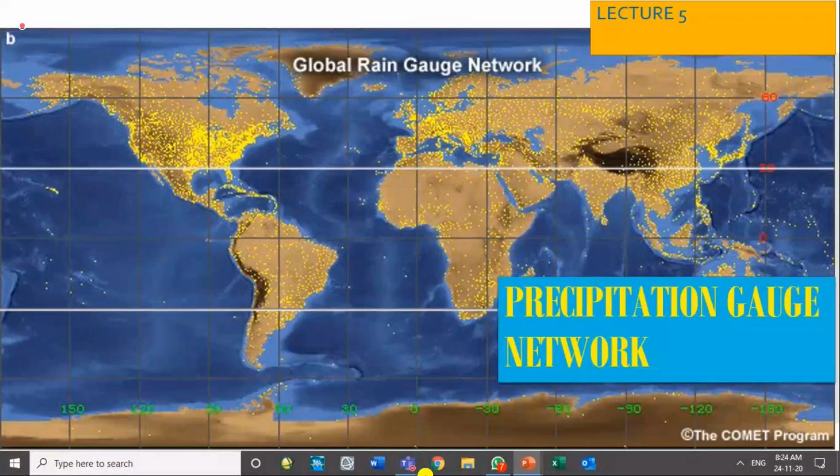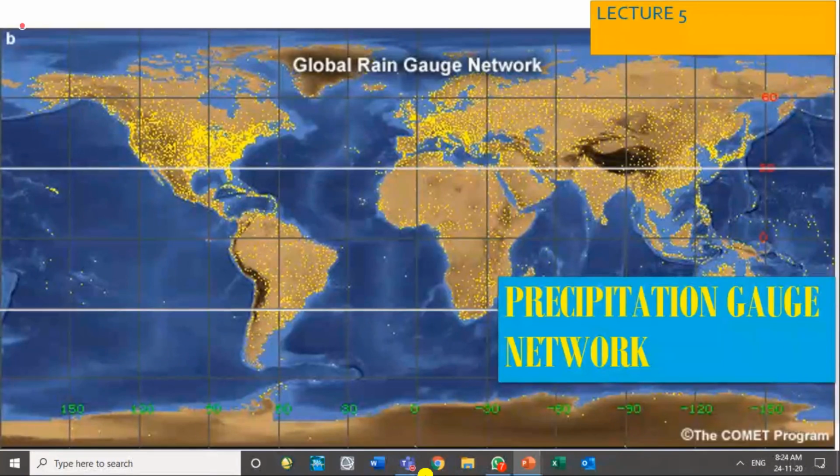You see this map and see their distribution. Some areas have a densely populated gauge network, and some areas have a sparsely gauged network. What can be the possible reason? Just your guess. Anybody?